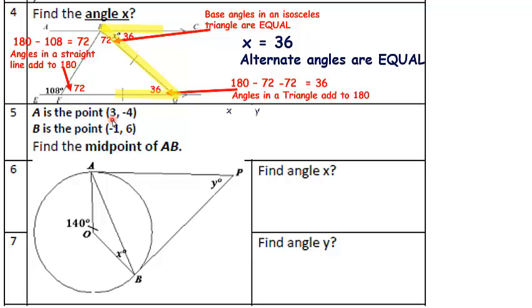Okay, if I need to write down the X coordinates, the Y coordinates, add them up. So don't worry about it if they're negative. You're just going to add them. So 3 add minus 1 is 2. Minus 4 add 6 is also 2. So 2 and 2. We're going to half them each, and the answer is 1, 1.